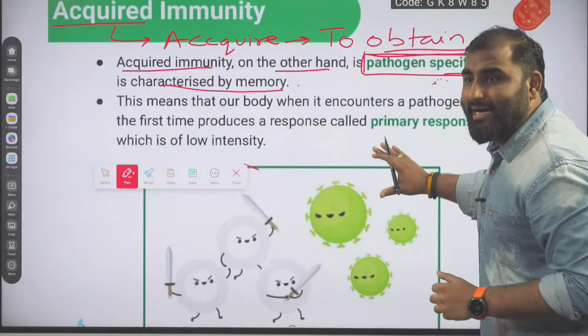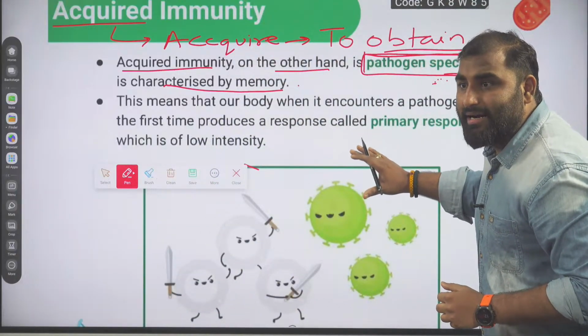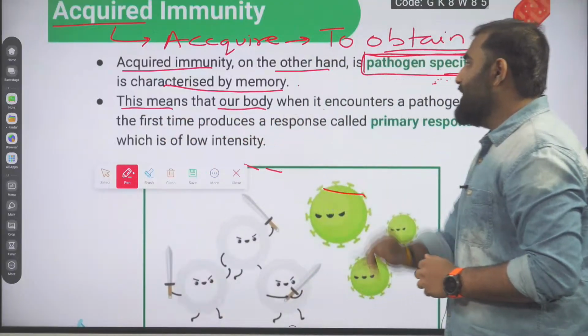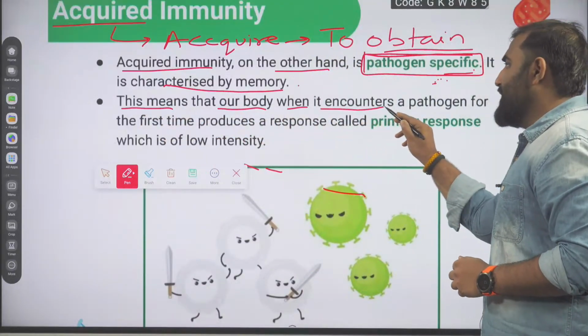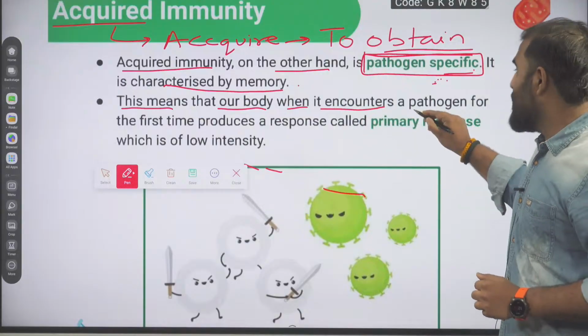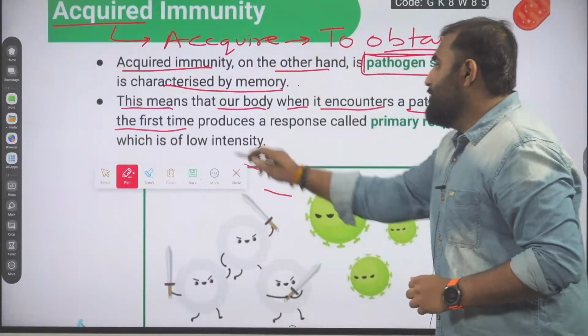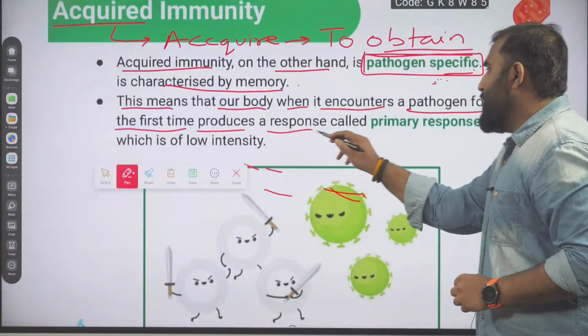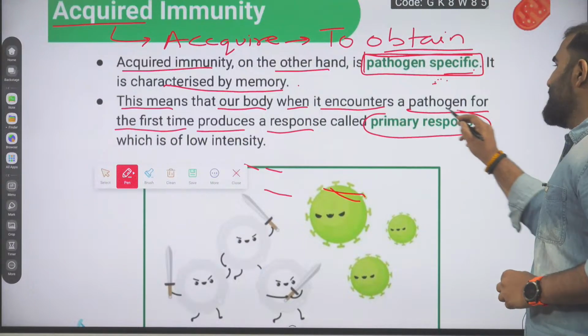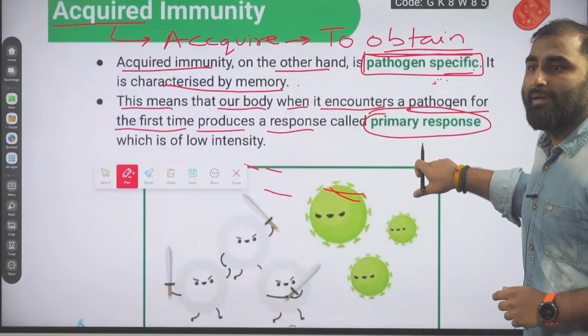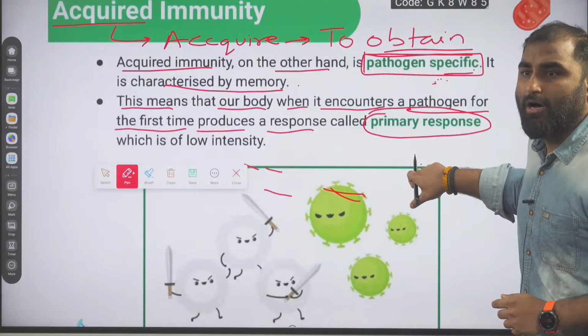So read the second line, guys. This means that when our body encounters, comes in contact with a pathogen for the first time, it will produce a response called the primary response. Which response will be given? A primary response.